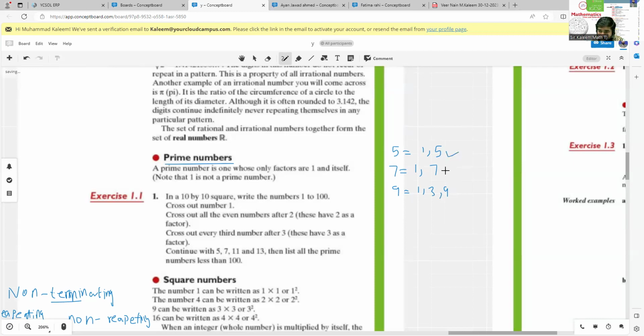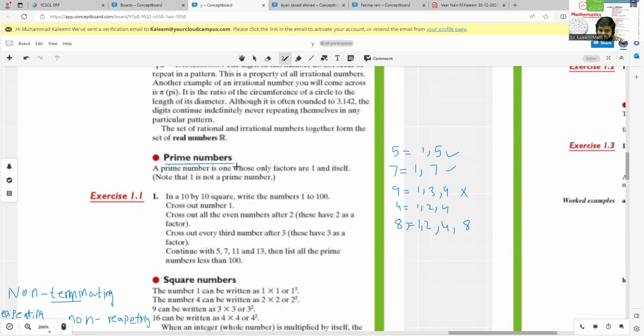So these two are prime numbers, this one is not a prime number. Similarly, you can check 4. In 4 we have again the same debate: 1, 2, 4. And similarly you can check 8: 1, 2, 4, 8. So 8 has four factors. So the number which has only two factors is known as a prime number.